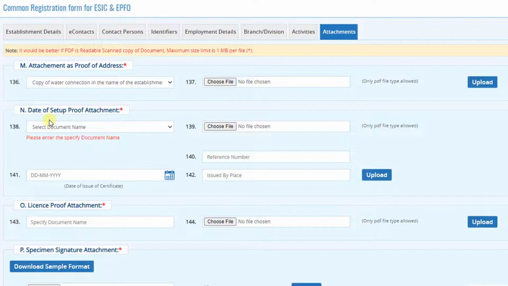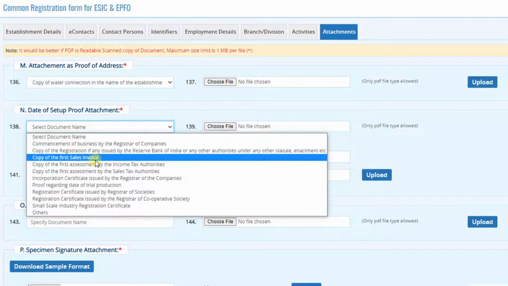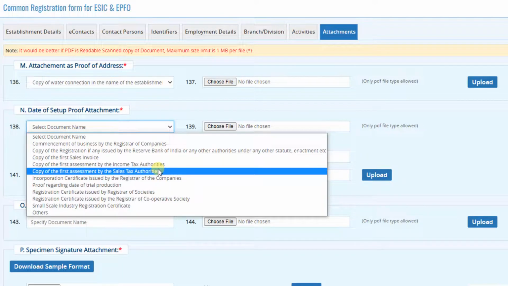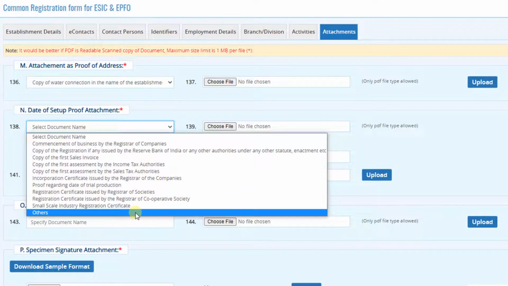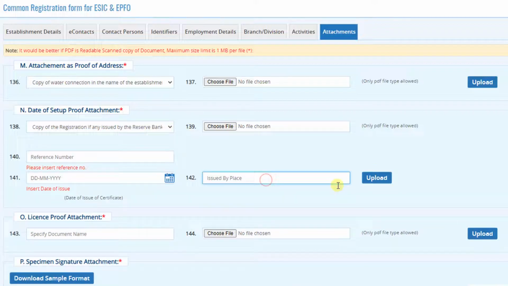The next one is date of setup proof attachment. So any proof available for the setup of the establishment we have to upload here. Copy of the first sales invoice, copy of the first assessment by the income tax authorities. Whatever records you have available under this list, you have to upload here, or you can select others, then upload the concerned document here. Give the reference number of the uploaded document, its date, issued by whom, then click on upload. Now the document will be uploaded.